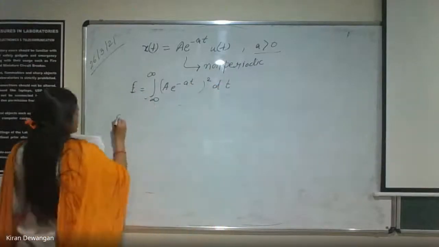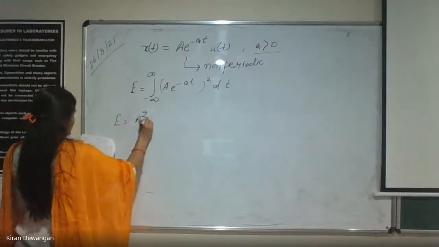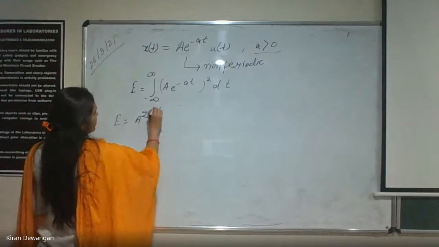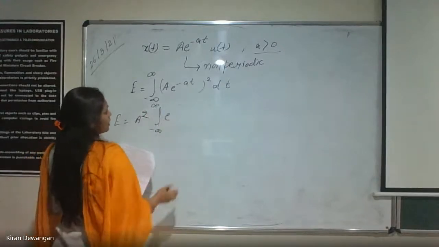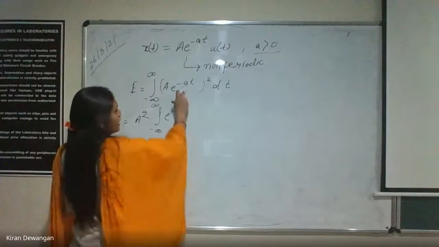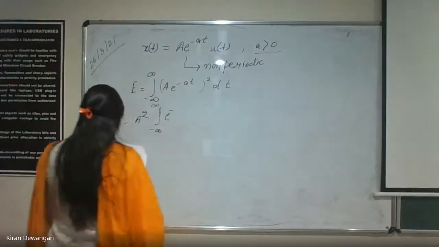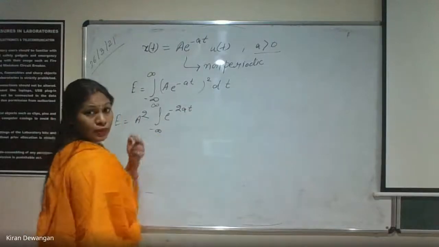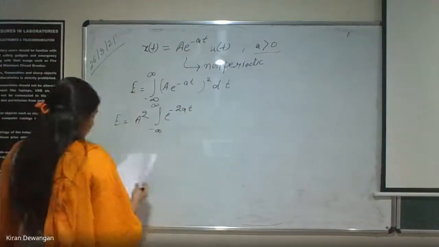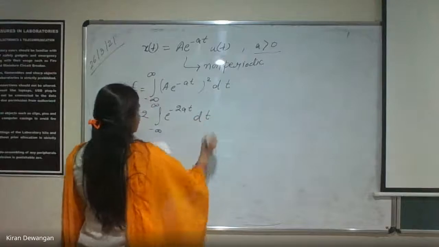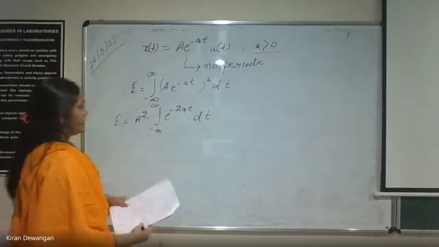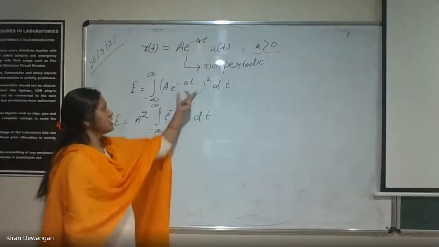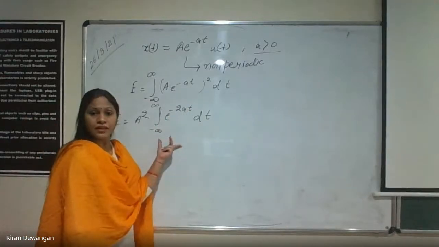Here a square is taken out, and the integral from minus infinity to infinity of e to the power, since it is a square, will be e to the power minus 2at dt. Now after integrating it, that is e to the power minus 2at into dt. Is this step clear, everyone?